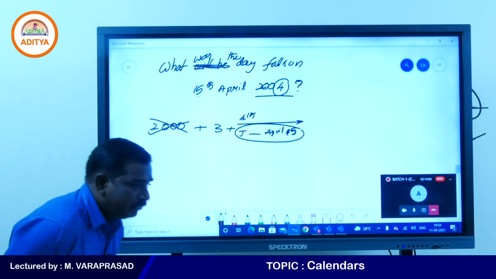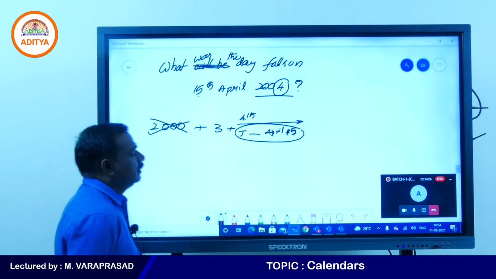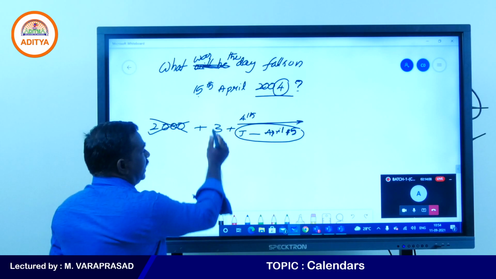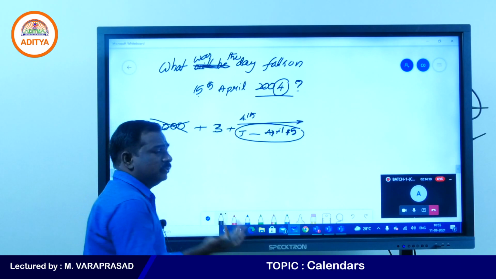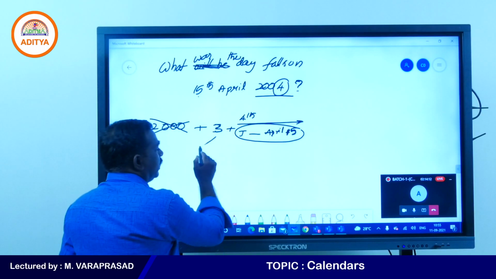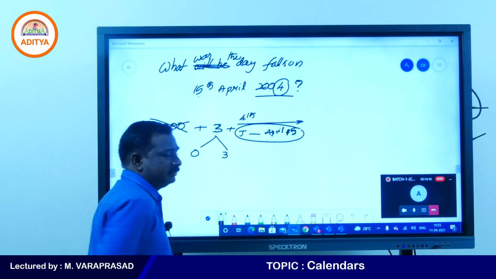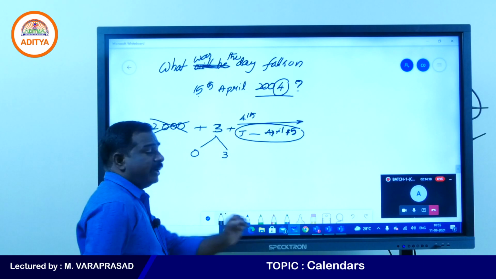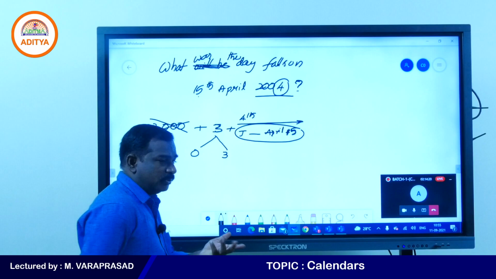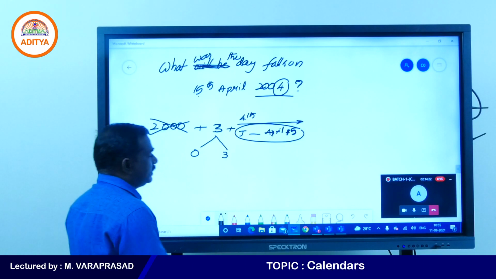January to April 15th. Now first take these 3 years. Are any 4s there? No 4s. So there are no leap years, and the remaining are 3 years. Dividing 3 by 4 is not possible, so no leap years.